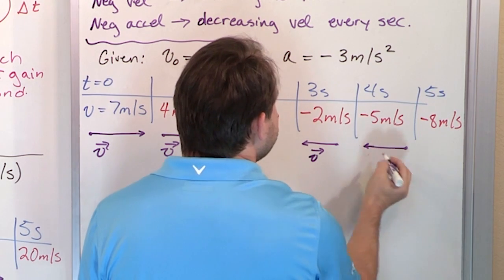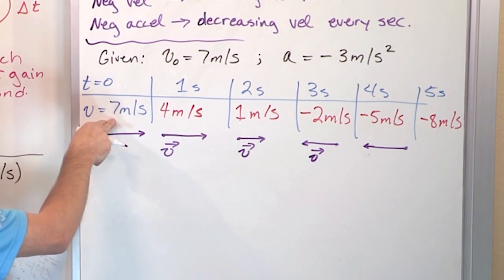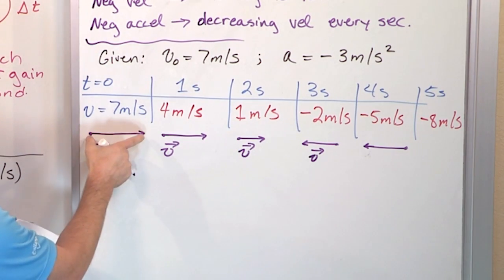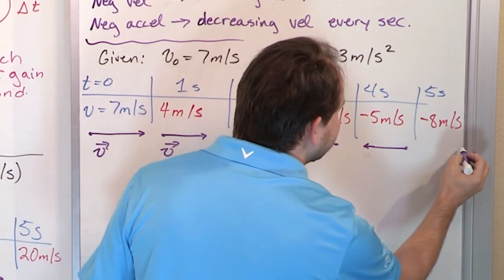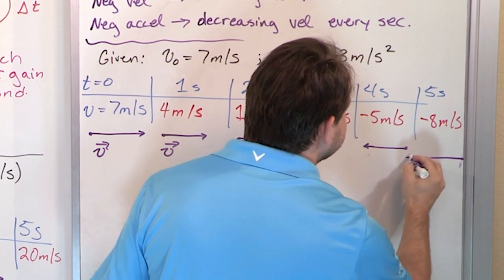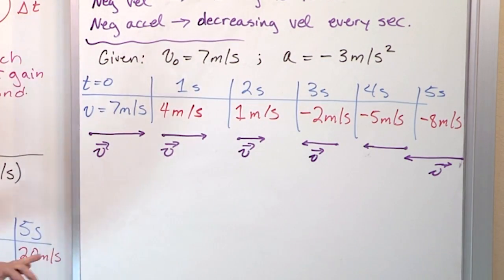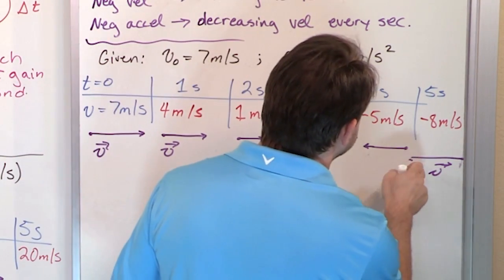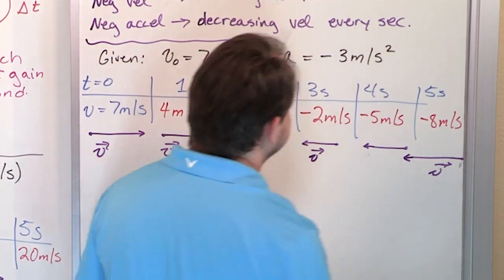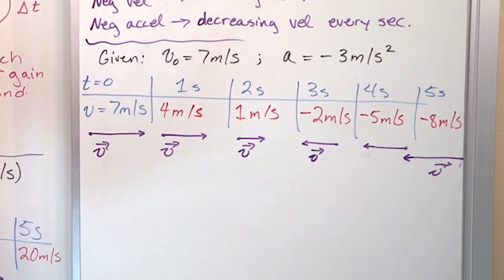It's not quite long enough, probably. Something like this. And then negative 8 is actually even larger than the 7 that we started with, but it's actually going the other way. So it should be a longer arrow than this. I'm actually going to run out of room, probably. Let me do it down below. It'll be something probably like this. Yeah, because I ran out of room. But you get the point. It's slightly longer. I'm trying to draw it longer. Apologize if I can't get there. Something like this.